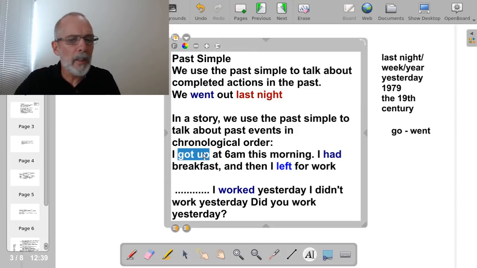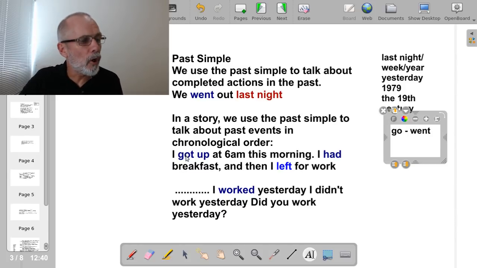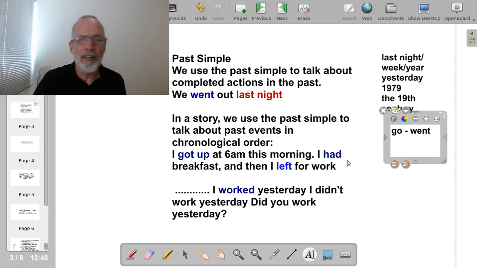So first of all, before we continue, these three verbs here are irregular verbs in the past simple. Who can tell me the present of got up? What's the present of got up? Got up is the verb we use when we get out of bed in the morning. Yeah, very good.